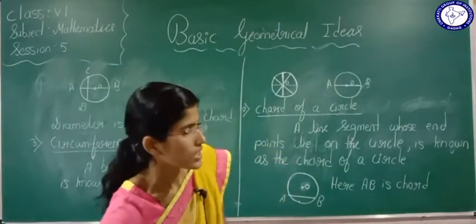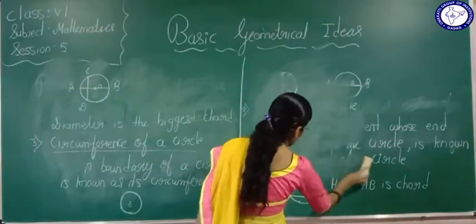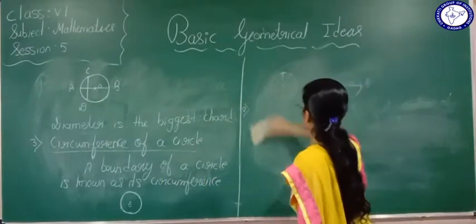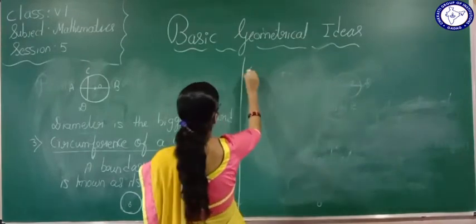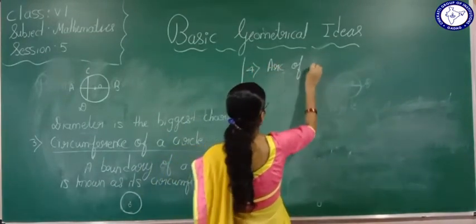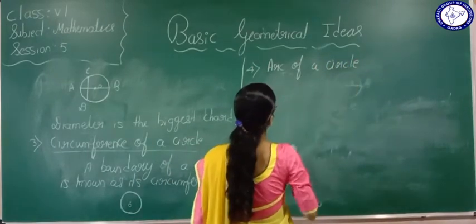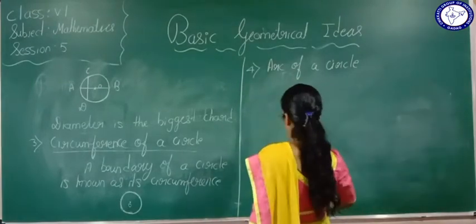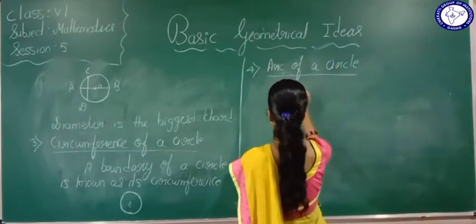So now we will see the fourth definition, arc of a circle. So what is the next definition? That is arc of a circle. So what is this arc here?